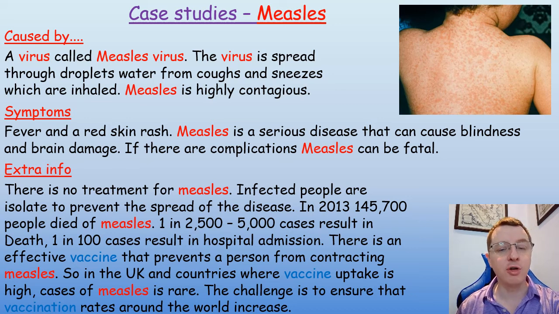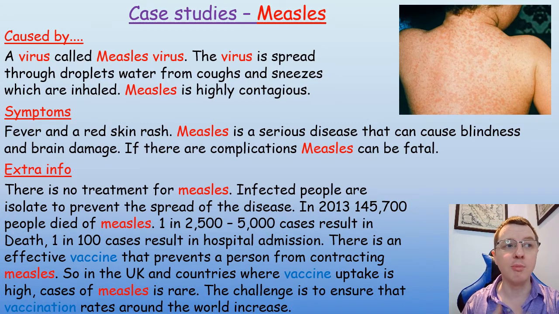So we'll look at our first case study, measles. Measles is caused by a virus called the measles virus, and the virus is spread through droplets of water from coughing and sneezing which are inhaled. So this is an example of a pathogen, a disease-causing microbe, that is spread from person to person through the air. So it's an airborne infection. Measles is highly contagious. That means it's very, very easy to spread.